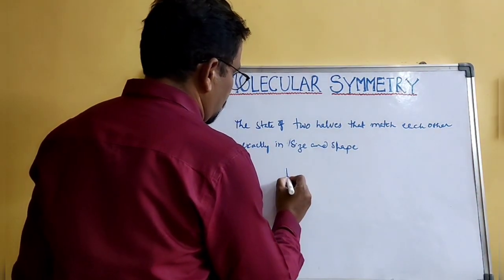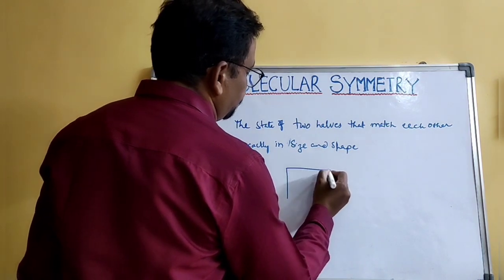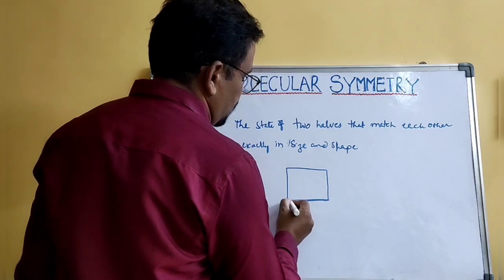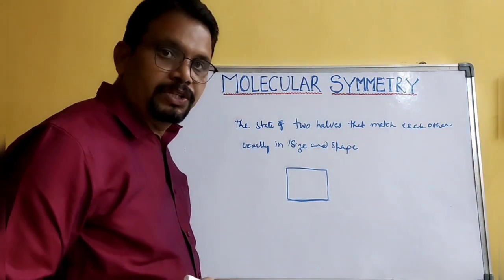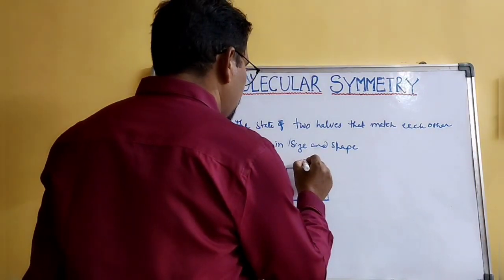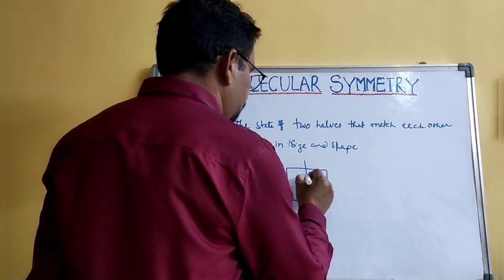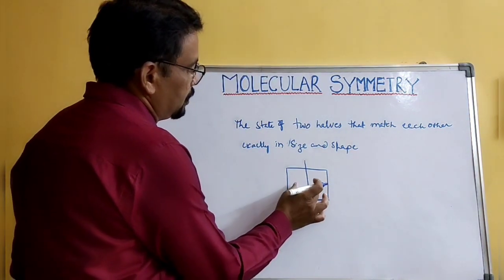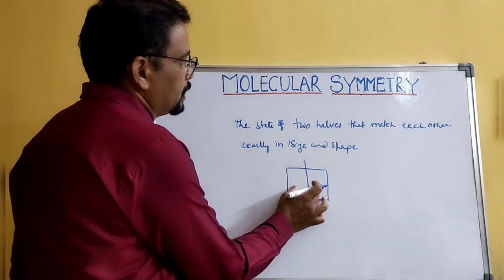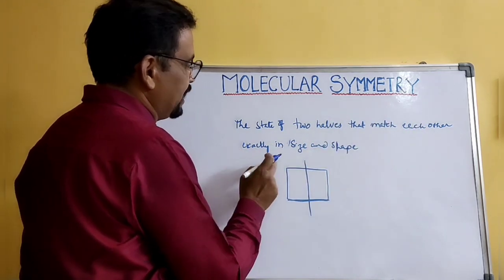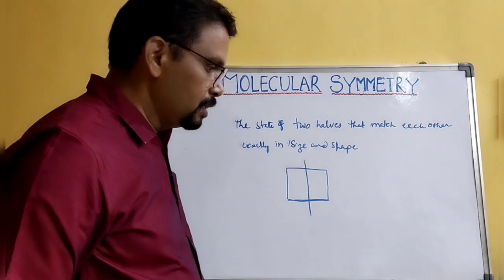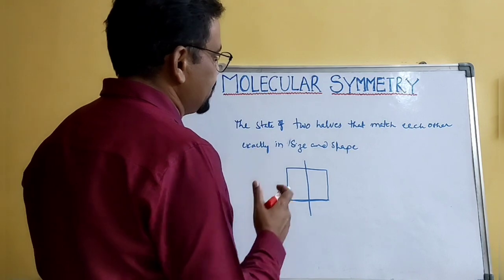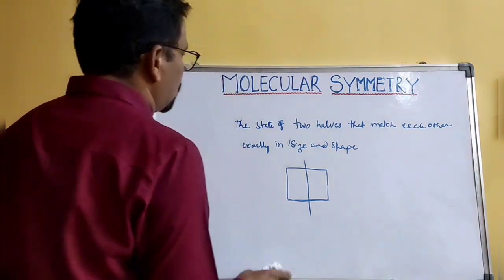Simply, I want to show you with this diagram. So this is a square structure. If I divide this in half like this, you will get two halves, two parts that match each other exactly in size and shape. So that is called symmetry.